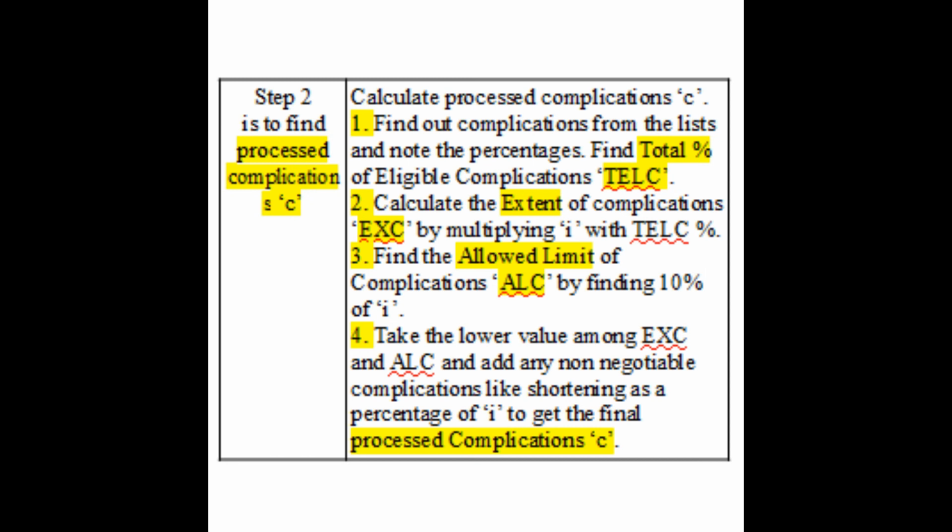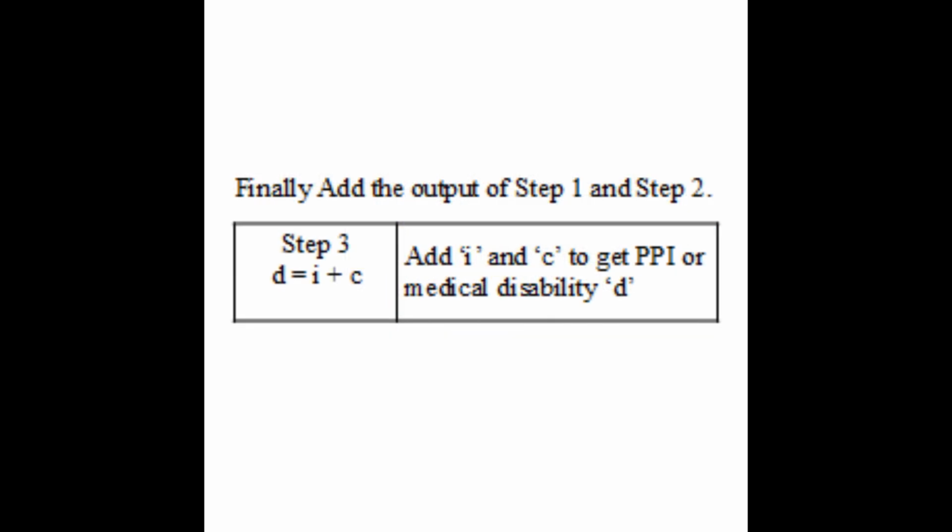Then you have to deal with the complications. Complications are processed in 4 steps. First step is to find which additional weightages are applicable in this case. That way you will get the TLC percentage. Then calculate the extent of complication (EXC) by finding the multiple of TLC percentage and I. Then find the allowed limit of complication (ALC) by finding 10% of I. Then take the lower value among EXC and ALC and add any non-negotiable additional weightage like shortening in case of lower limb to get the final additional weightage or considered complication C. Finally, add the output of step 1 and step 2 together to get the PPI or medical disability D.